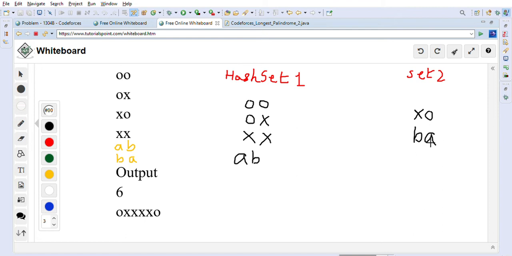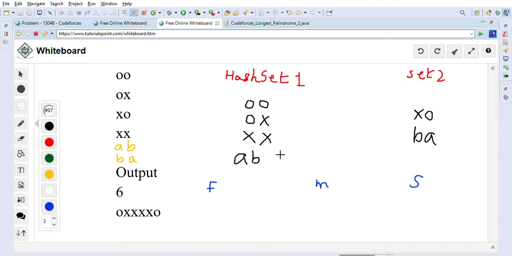So we are putting BA in set 2, right? After we are done, we will have to again form the first, second and middle parts. So this is first, this is middle, and this is the second part. Let's just form them one by one.